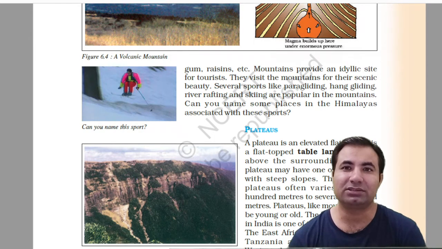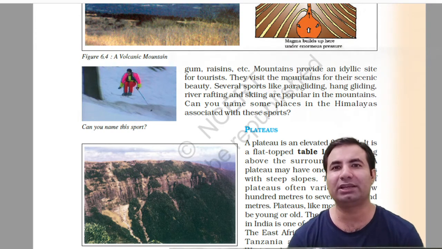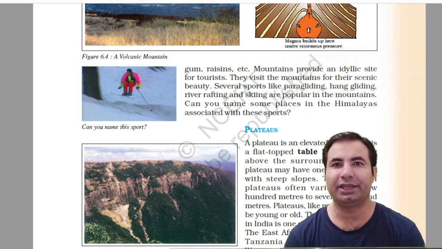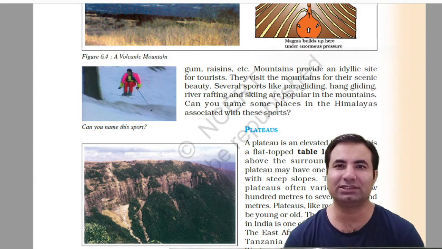The second type is the plateaus, and then the plains. A plateau is an elevated flat land. It is a flat-topped tableland standing above the surroundings. It is like a table. A plateau may have one or more sides with steep slopes. The height of plateaus often varies from a few hundred meters to several thousand meters. We cannot call these hills because they are table-like structures. The area is flattened for long distances and then slopes are there.